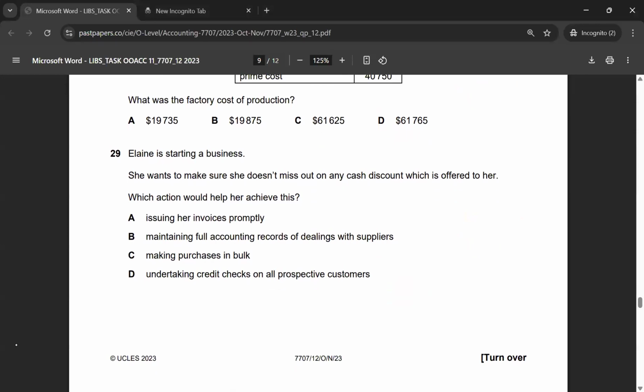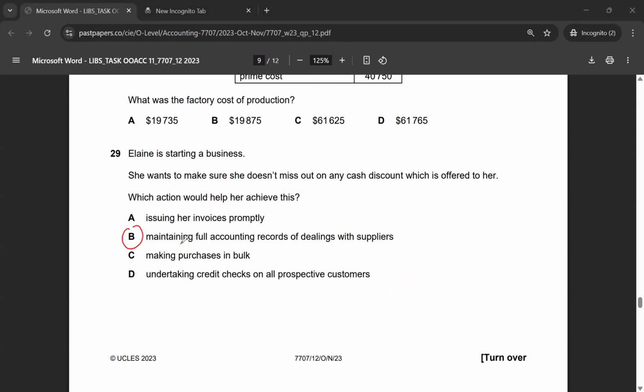Let's look at multiple choice 29. Aline is starting a business. She wants to make sure she doesn't miss out on any cash discount which is offered to her. Which action would help her achieve this? Maintaining full records of dealing with suppliers. The correct answer for multiple choice 29 would be option B, because once it's done, she can keep track of